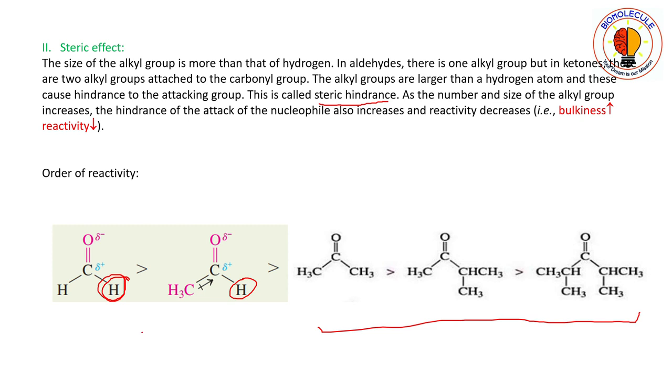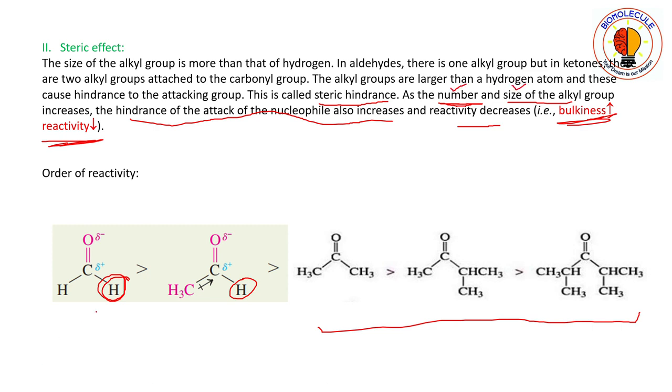So if we consider aldehyde and ketone here, the aldehyde will be much more reactive than the ketone because it contains a hydrogen, which is small in size compared to the alkyl groups present in ketones, which are larger than hydrogen. Here you see that as both the number and size of the alkyl groups increase, the hindrance to the attack of the nucleophile also increases and reactivity decreases. That is, as the bulkiness around the carbonyl group increases, reactivity decreases. Here, both the number and size of the alkyl group matter.